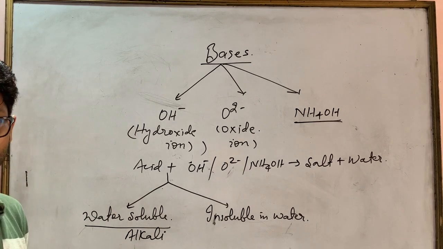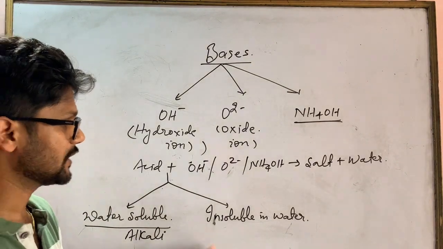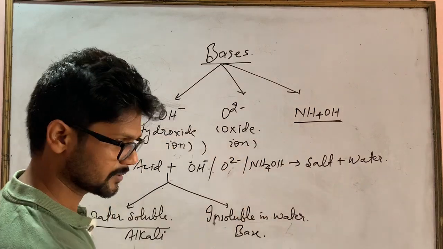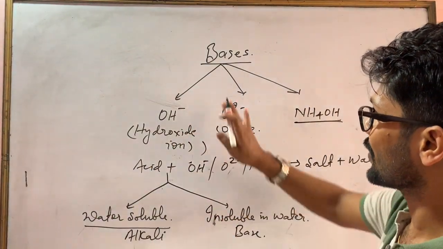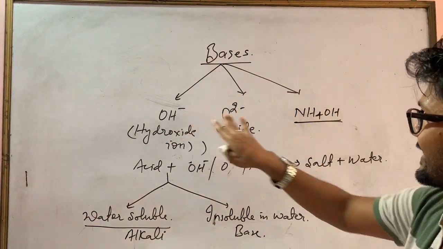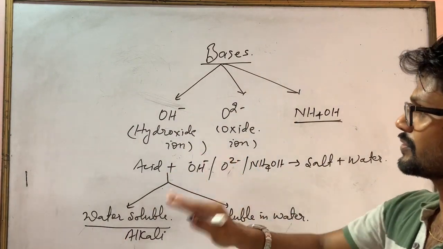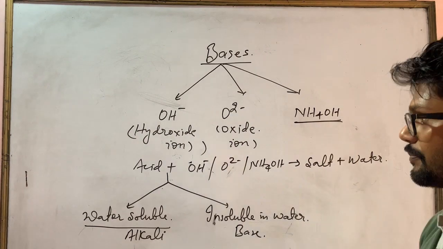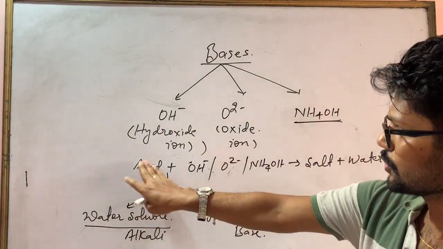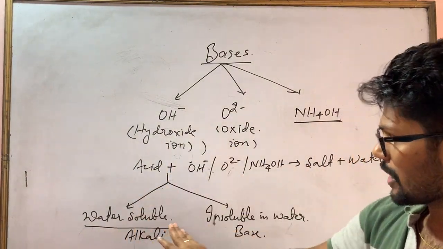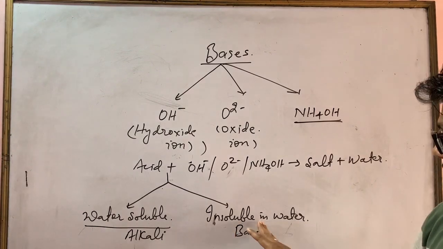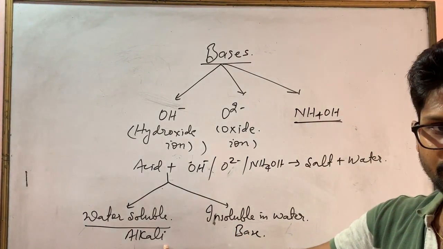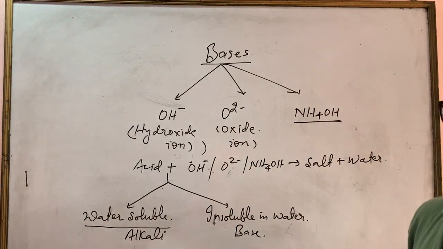If not, it is only called base. So very simple classification. Bases are those compounds which contain hydroxide ion, oxide ion, or ammonium hydroxide. Hydroxides are categorized into water soluble bases and water insoluble bases. If it is water soluble, that is called alkali. If not, it is only called base.